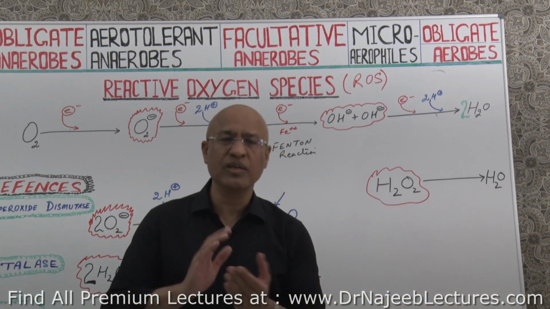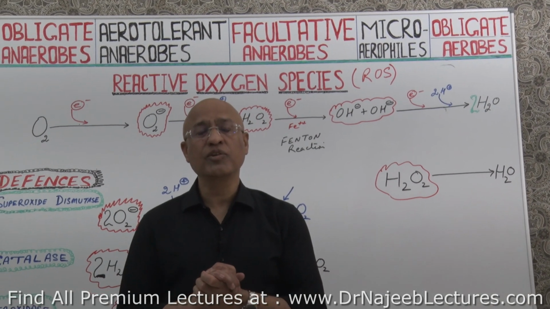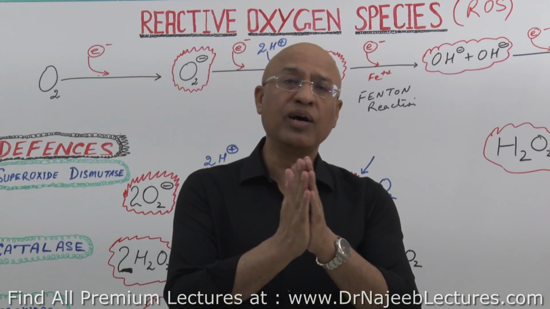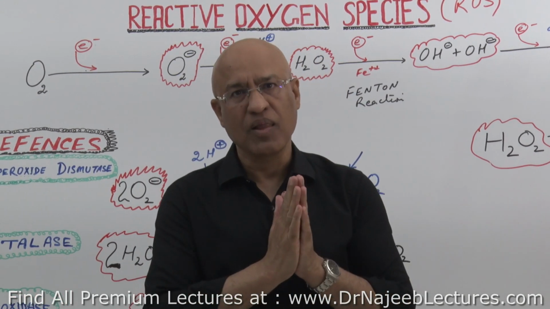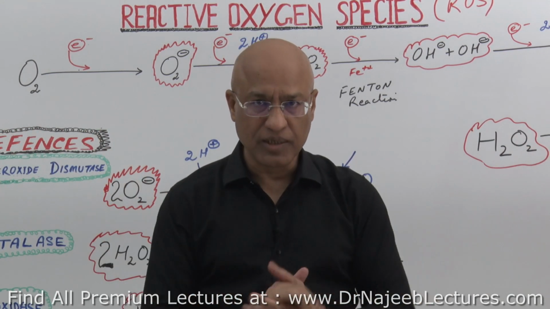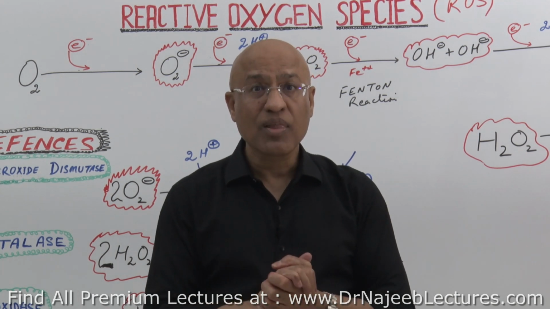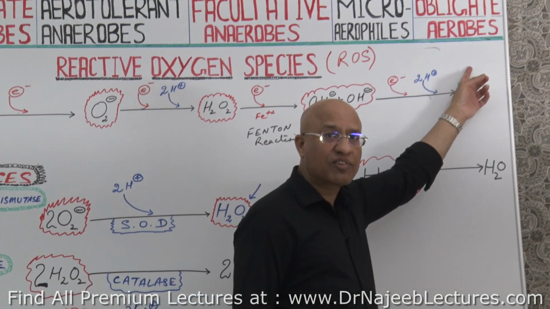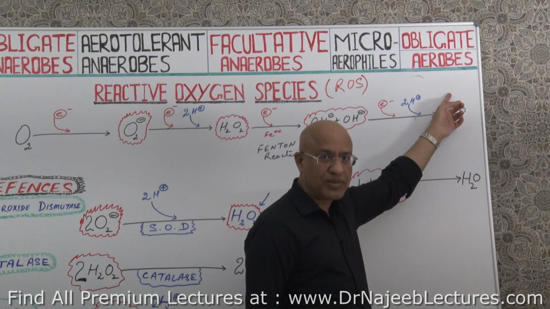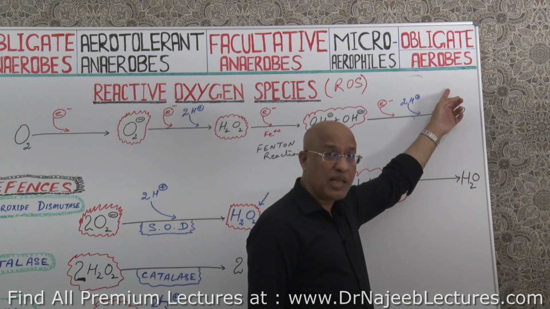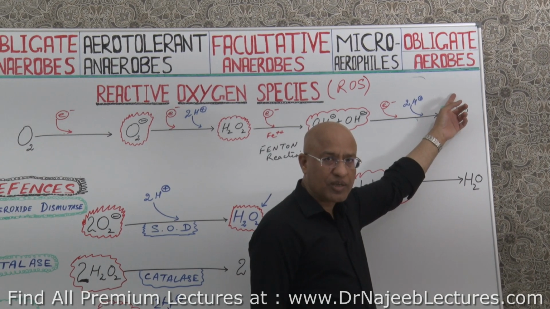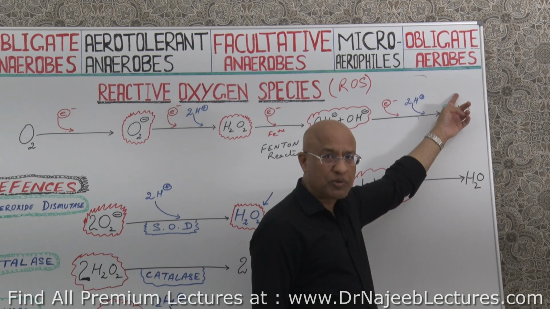They use oxygen for cellular respiration, and they use oxygen as final electron acceptor, and they enjoy the formation of an abundant amount of ATP. But they have lost their anaerobic energy metabolism pathways. So they can only survive and grow in the presence of oxygen. If there is no oxygen, they cannot produce energy.